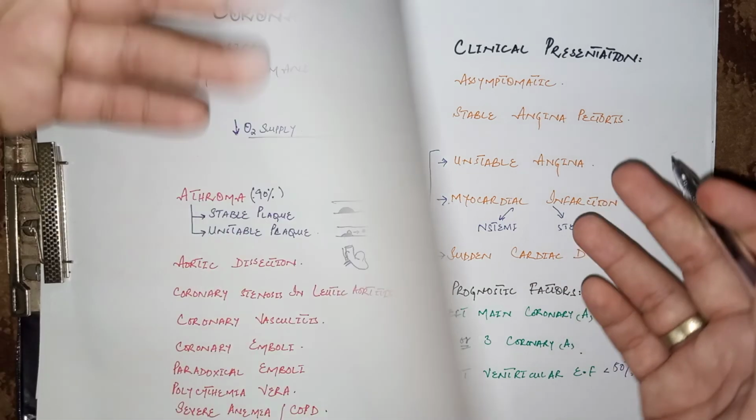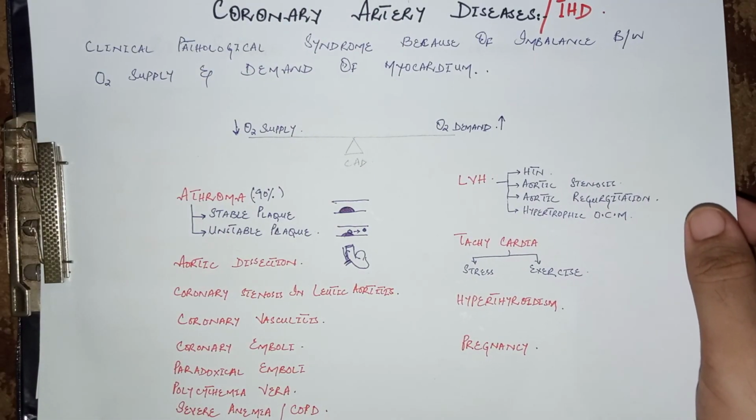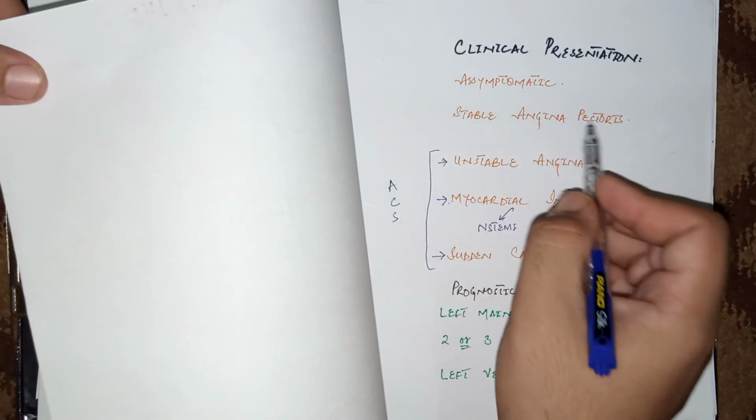So this was the whole introduction to coronary artery disease. We will discuss stable angina pectoris in the next video.